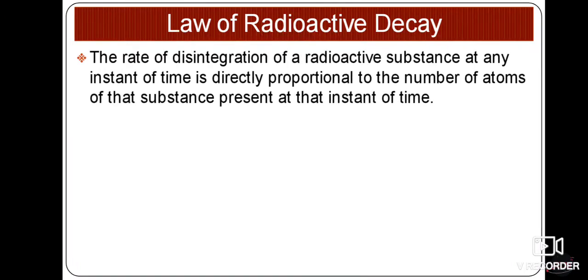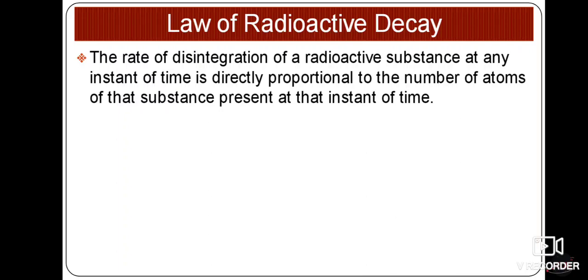So in this case, first we will discuss the law of radioactive decay. What is the law of radioactive decay? Radioactive elements, as we already know, are elements which continuously emit radiation, and how that decay is possible, what is the law for that? First we will study the definition of that.